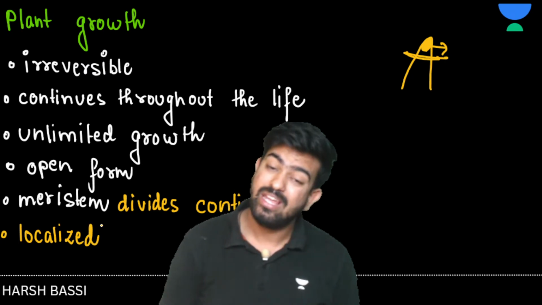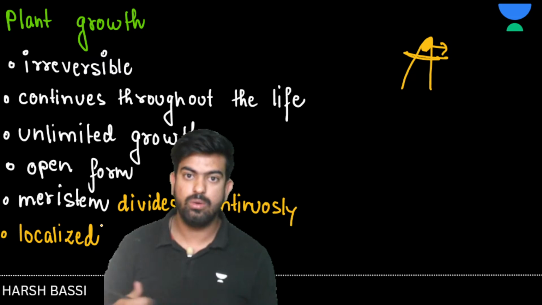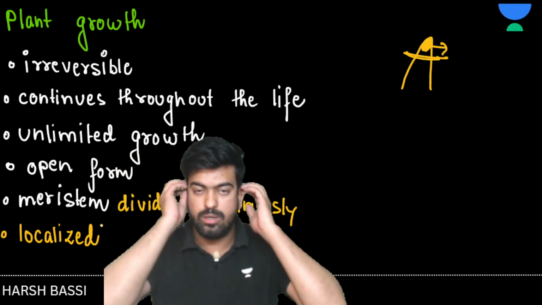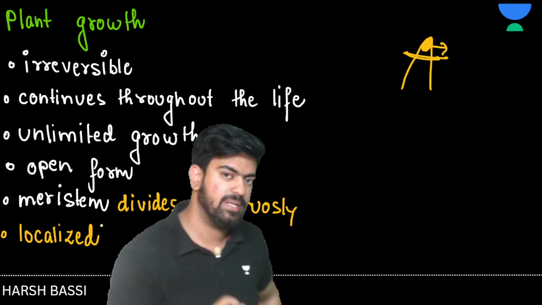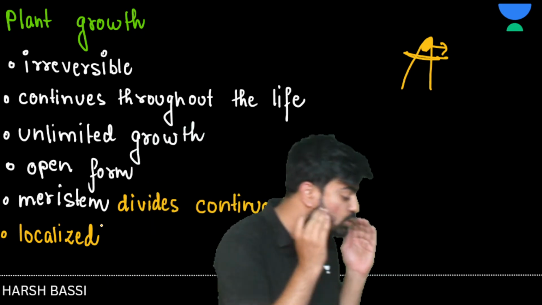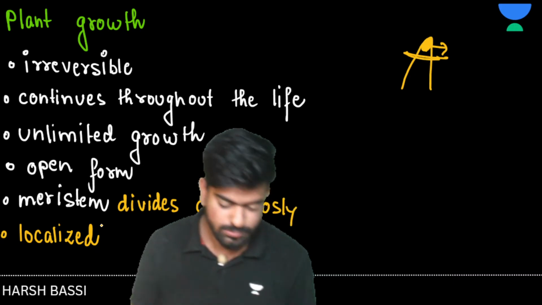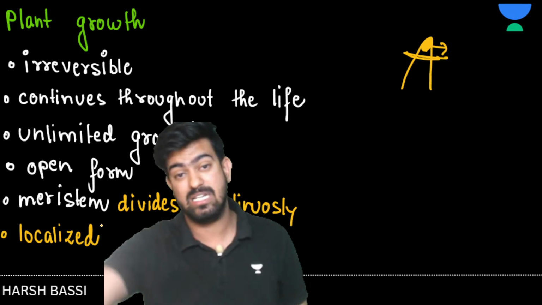Yes or no? Now if we compare to the animal, can you think about that? If you are growing, your hands are not the only thing growing, your legs are not the only thing growing, your neck is not the only thing growing. That doesn't happen. In animals, the growth is not localized. Growth happens everywhere in animals. Are you the one whose growth happens only in hands and legs?